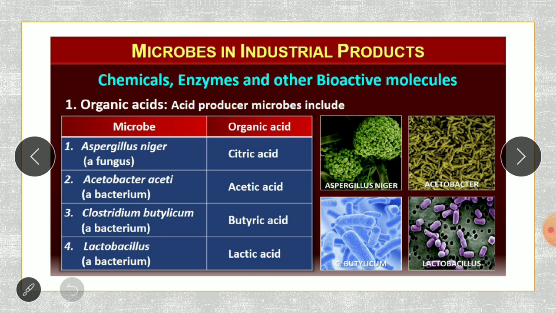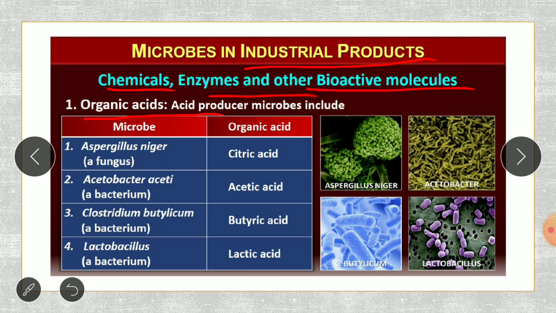Then, let us see some of the chemicals, enzymes, and other bioactive molecules which are produced on an industrial scale. First, let us consider the organic acids produced from microbes.